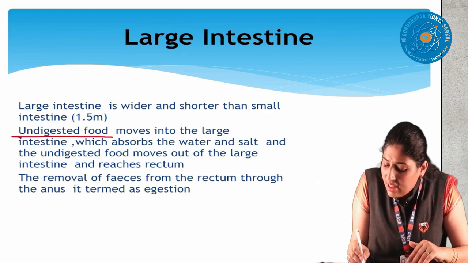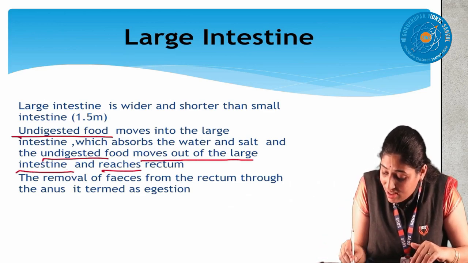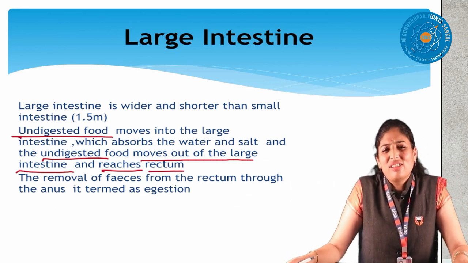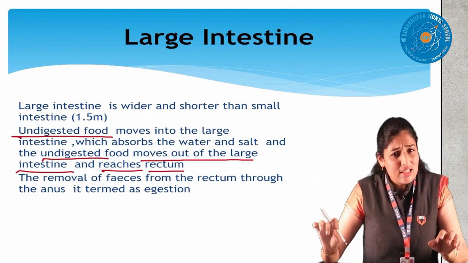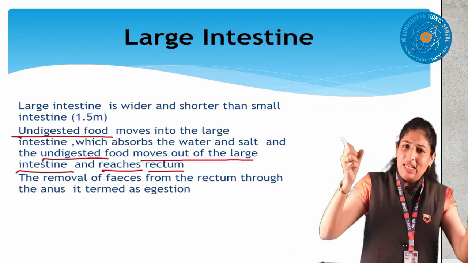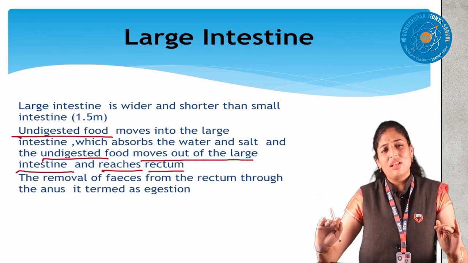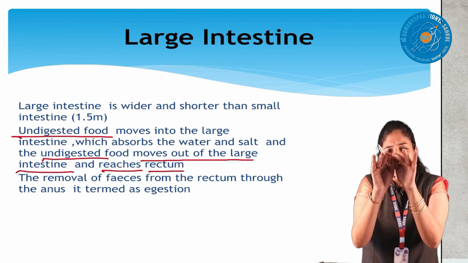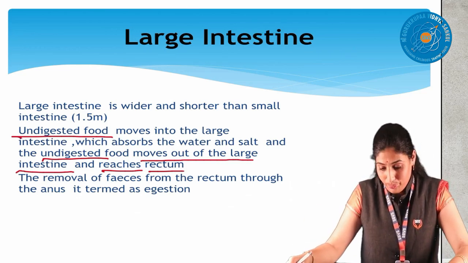See, the undigested food moves out of the large intestine and reaches the rectum. What is the word rectum? Simple, children. Rectum is a bag. Finally, after the large intestine completes absorption of water and everything, all the solid waste is stored in one small bag. That is called the rectum. I will show you in the last.